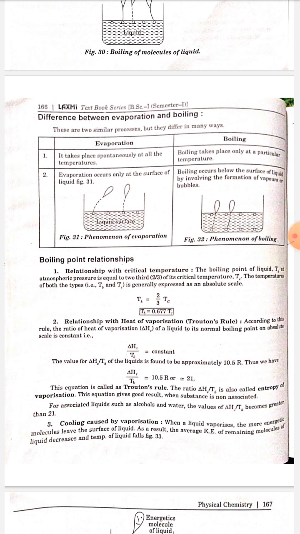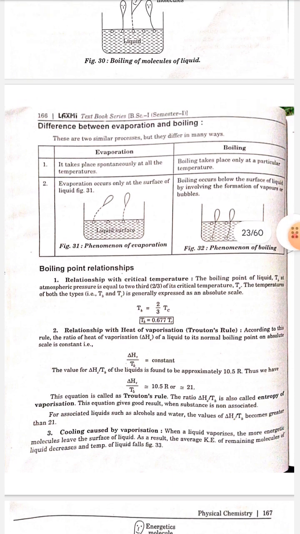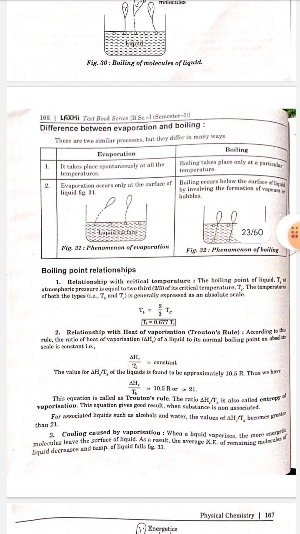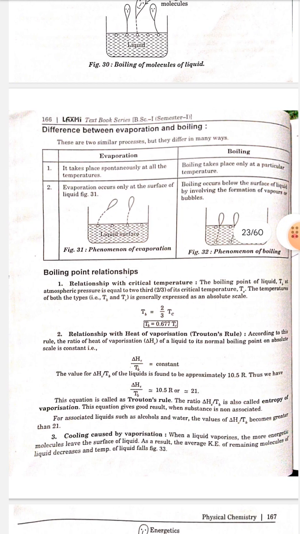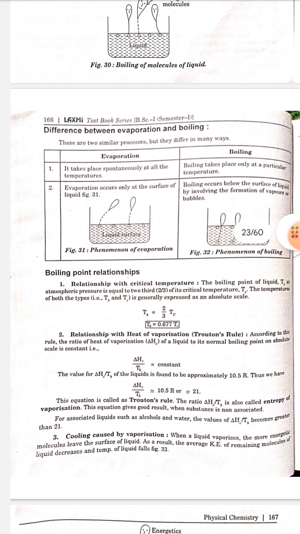Number 3. Cooling caused by vaporization. When a liquid vaporizes, the more energetic molecules leave the surface of the liquid. As a result, the average kinetic energy of the remaining molecules of the liquid decreases and the temperature of the liquid falls.